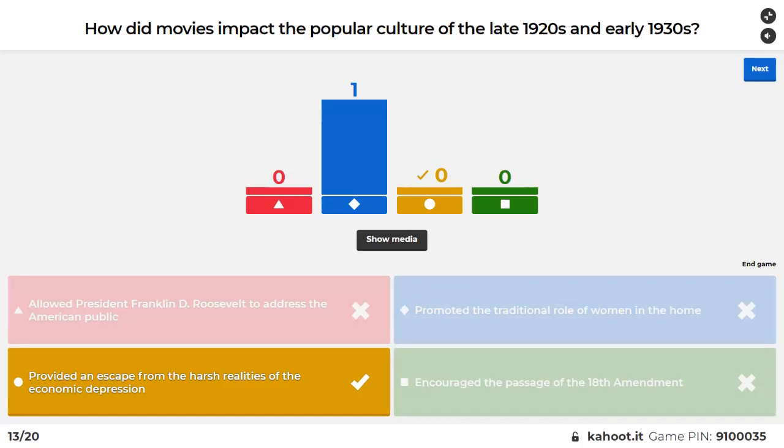So a lot of science fiction type movies come out, like King Kong came out during this time. The original King Kong is in cinema and it's not like anything anybody's ever seen. These movies that are really far-fetched are out there just trying to open up people's imagination, let them escape from reality. That's what a lot of the movies were during this time and really tried to promote.